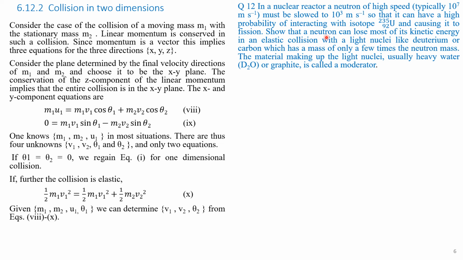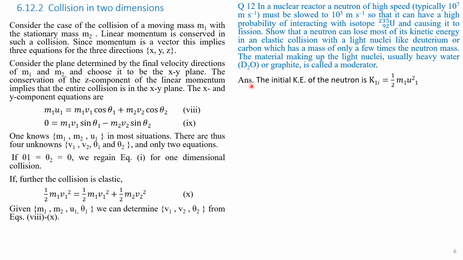Show that the neutron can lose most of its kinetic energy in an elastic collision with a light nuclei like deuterium or carbon, which has mass of only a few times the neutron mass. The material making up the light nuclei is usually heavy water D2O or graphite, and this is called a moderator.